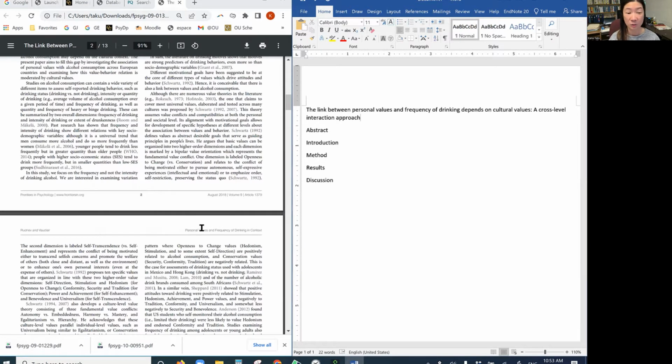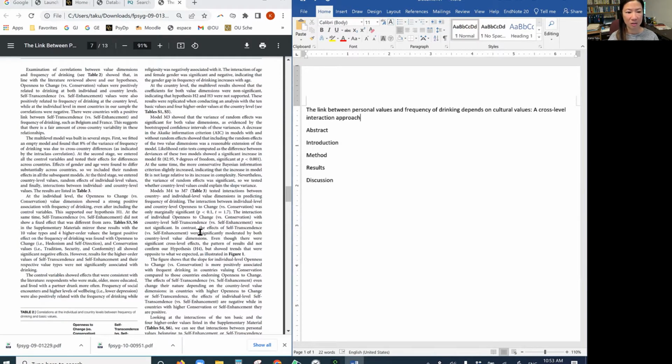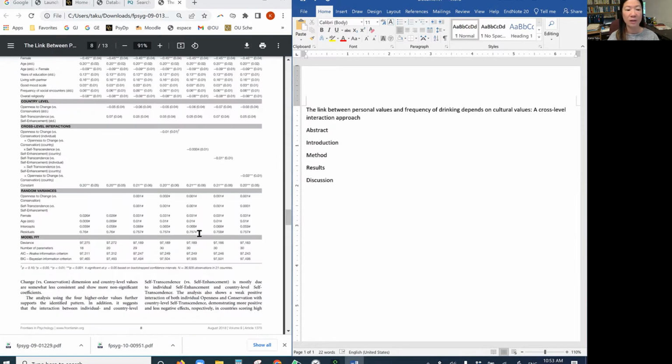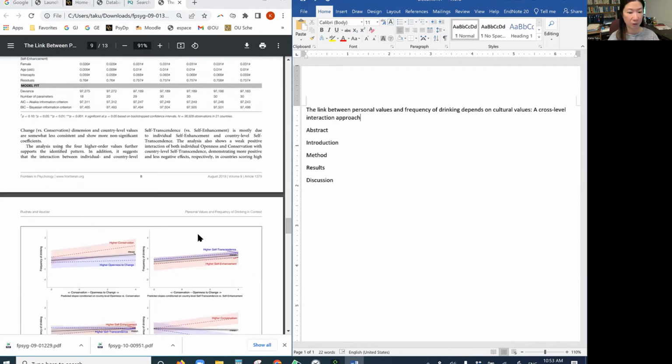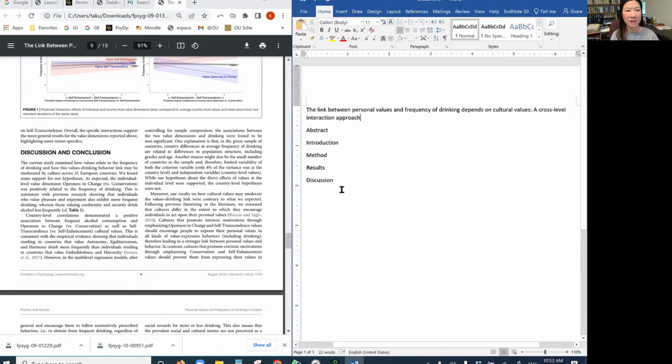I always start with the discussion, because typically the first paragraph of the discussion section summarizes what the authors found for their papers. And then immediately after that, they will start talking about how their findings are consistent with the previous studies or not consistent, or what kind of future directions they want to identify. They already identified those kinds of things. Those are very interesting to me. So that's why I always start with the discussion.